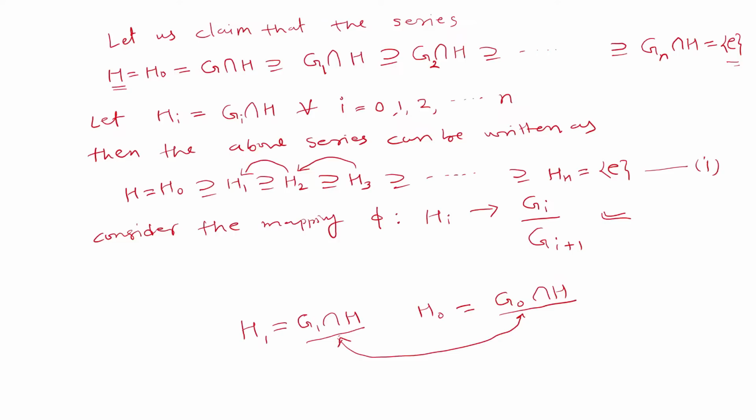So in general we can say that each Hi plus 1, which is Gi plus 1 intersection H, will be normal in Gi intersection H. So you can prove this result easily.